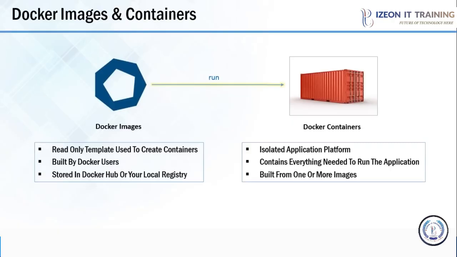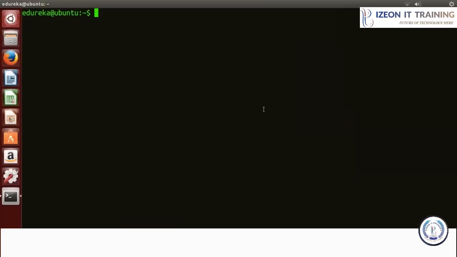All right. So for better understanding of Docker images and Docker containers, on my Ubuntu box, I'll pull a CentOS image and I'll run a CentOS container in that. So let us move forward and first install Docker in my Ubuntu box. So guys, this is my Ubuntu box. Over here, first I'll update the packages. So for that, I'll type sudo apt-get update.